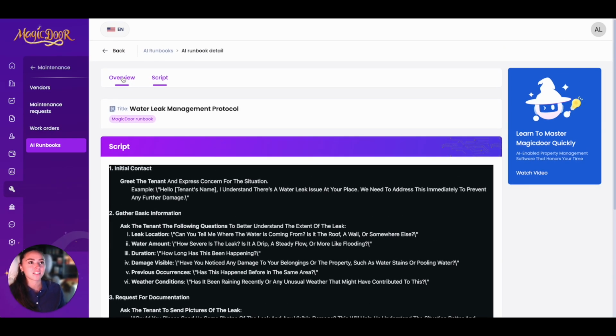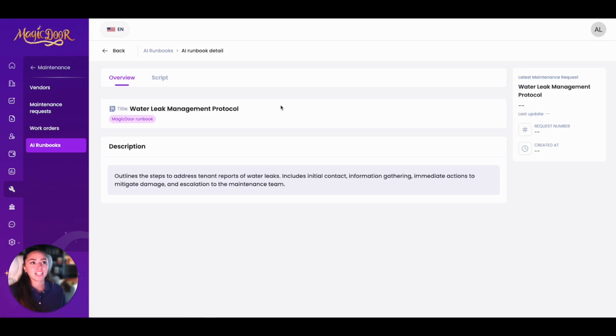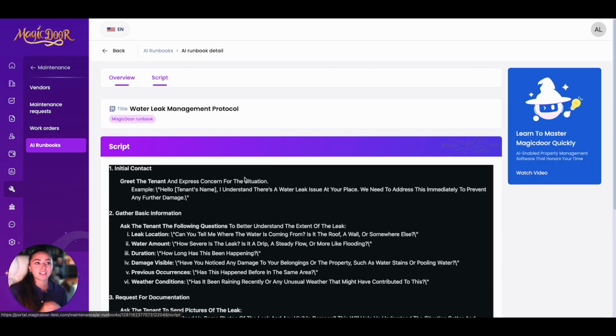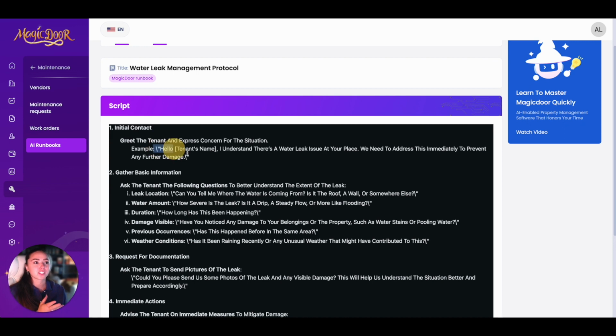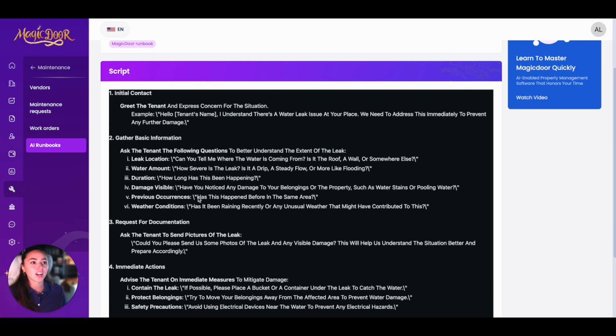So for instance, this one is a water leak management protocol. If someone says their bathtub is leaking, their sink is leaking, their fridge is leaking, whatever it is, the AI will automatically send a message. So for example, it'll say, hello, the tenant's name. I understand there's a water leak issue at your place. We need to address this immediately to prevent further damage. Then it is going to start asking questions.